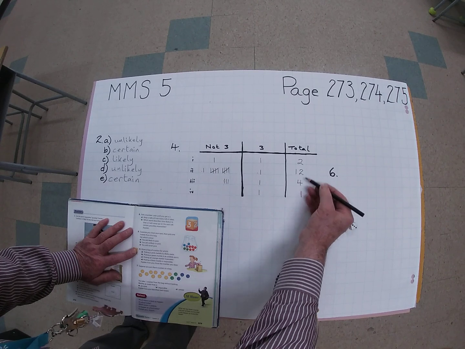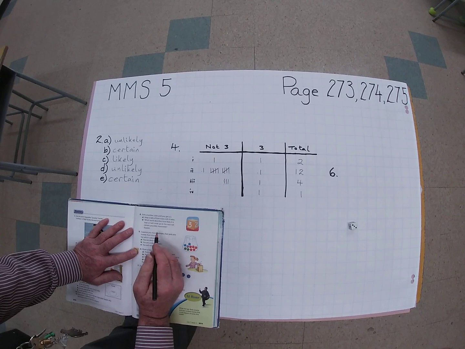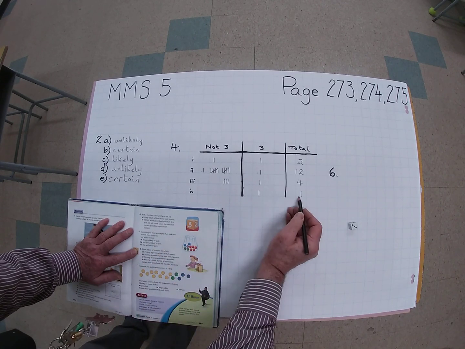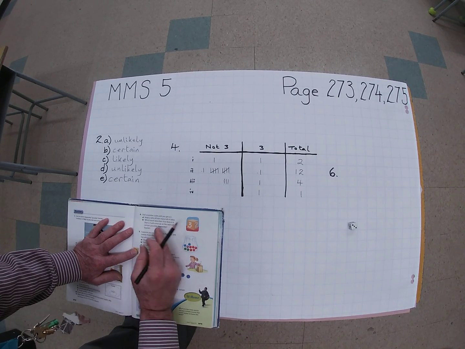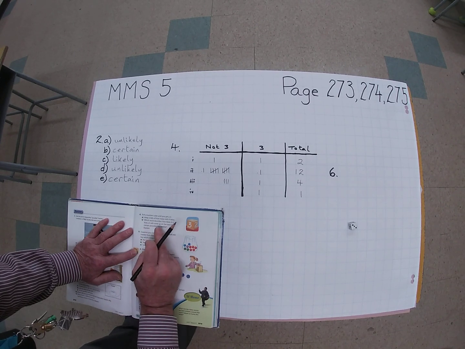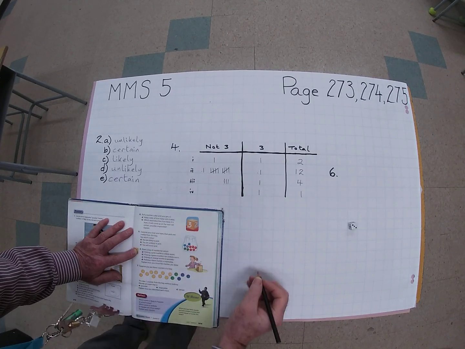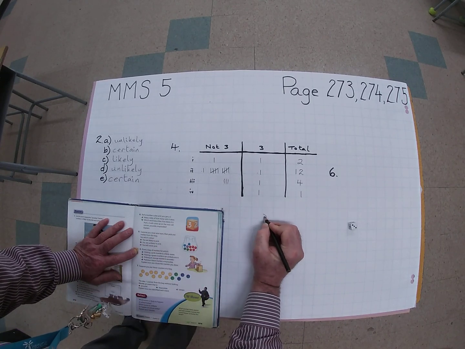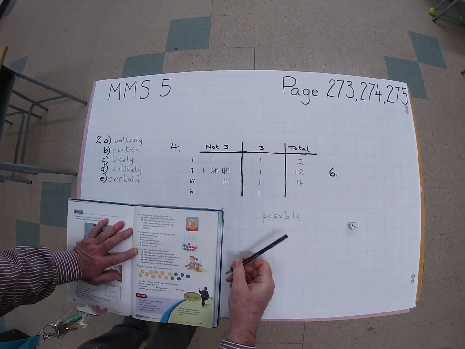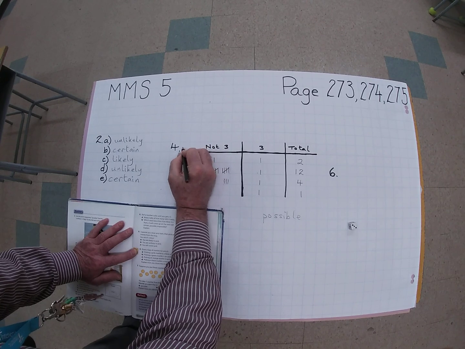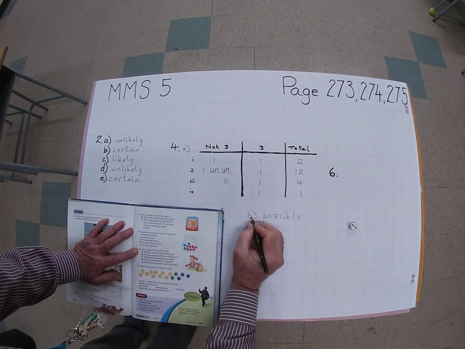We can definitely see that it is not certain. Sometimes it takes a long time. Impossible? No. Actually, it is possible. I did it once. So it's not impossible. I would say that the word then is possible, isn't it? It is possible. So this is for A here, and the answer is for B.